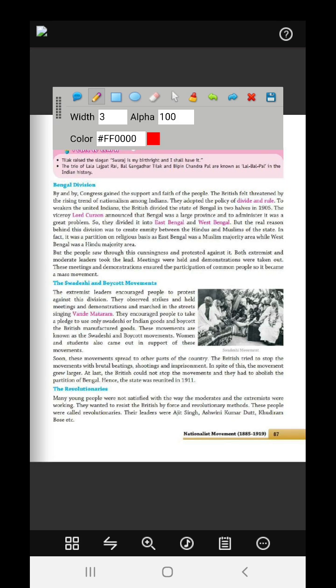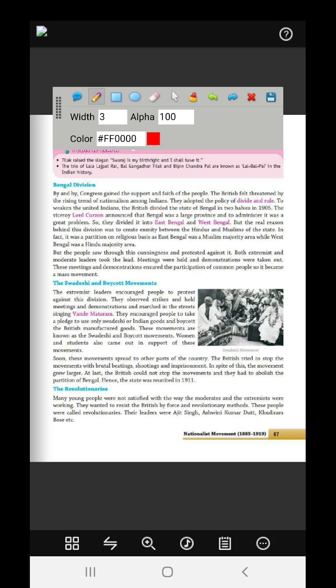So the Swadeshi and the boycott movements. The extremist leaders encouraged people to protest against these divisions. They organized strikes, held meetings and demonstrations, and marched into the streets singing Vande Mataram, which was the national song of India, till today also. They encouraged people to take a pledge to use only Swadeshi or Indian goods.